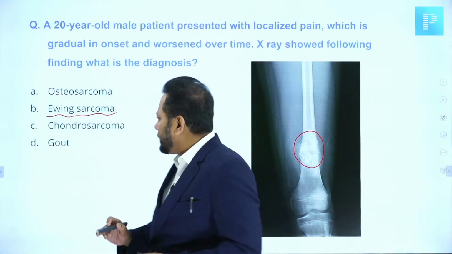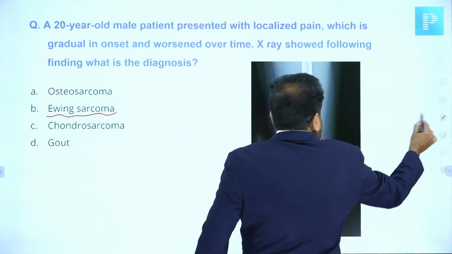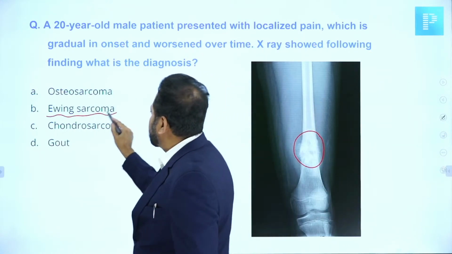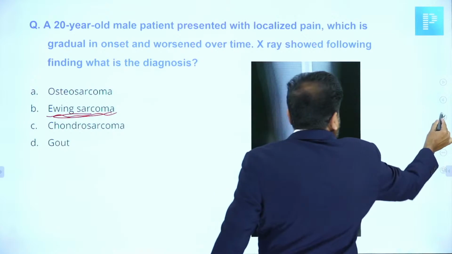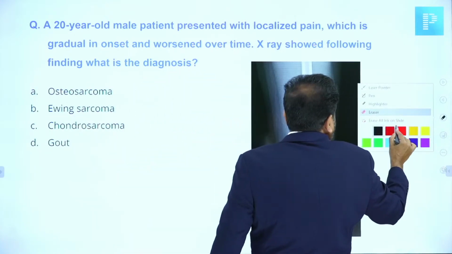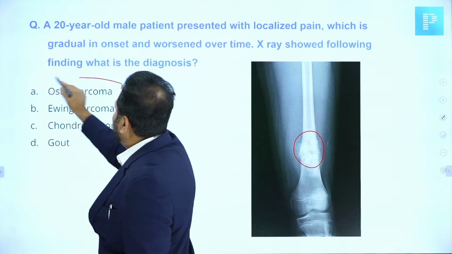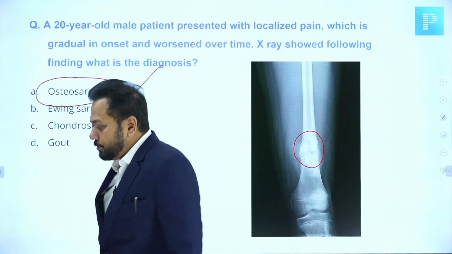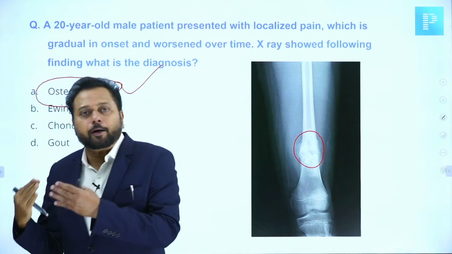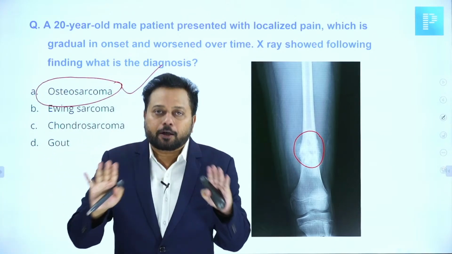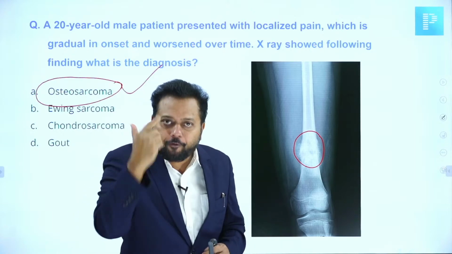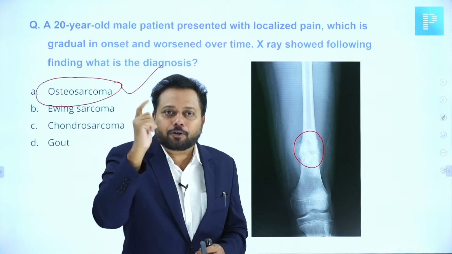Whenever they give the word sunburst, there is no doubt, the answer should be osteogenic sarcoma. Okay, no image. Now I got it from your feedback. The image was not given. They had given a description of sunburst appearance. Straightforward. The answer is osteogenic sarcoma.